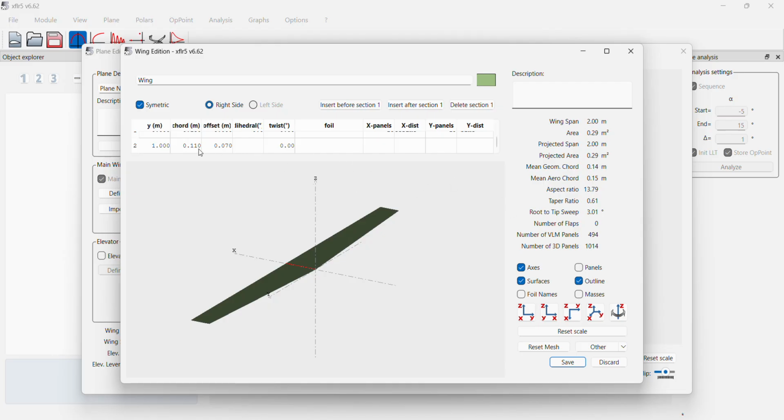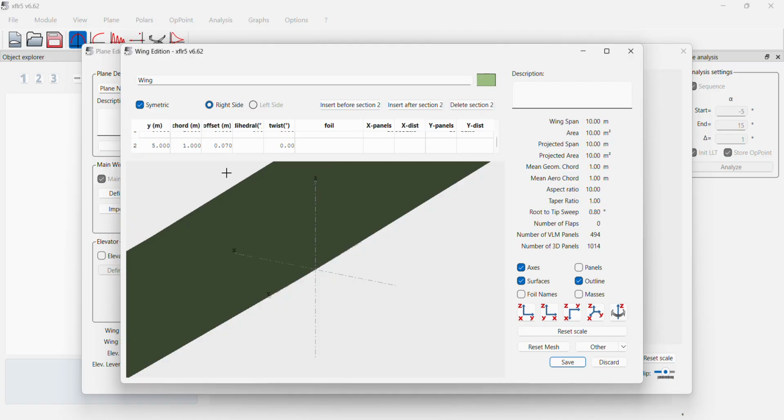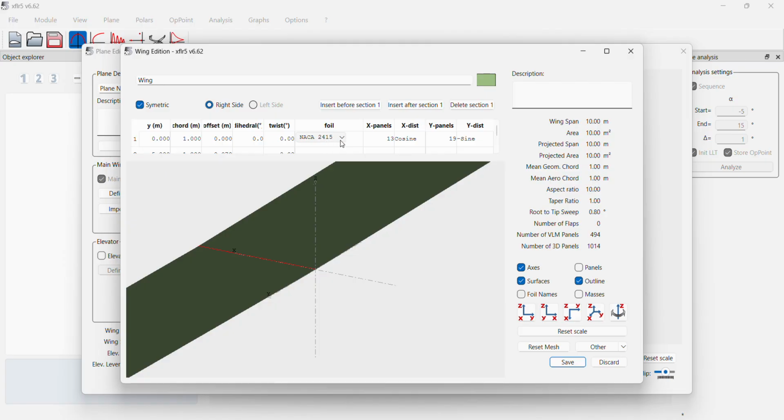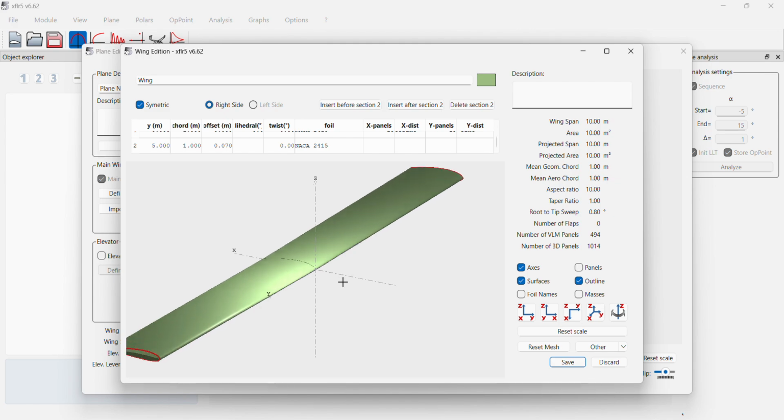Aspect ratio is 10, so this y would be 5 meters, 0 to 5. Chord length is 1 across the wing, as it's rectangular, and you can see here our aspect ratio is 10. Define the NACA 2415, and there's our wing.